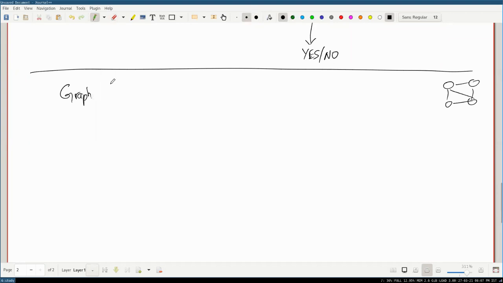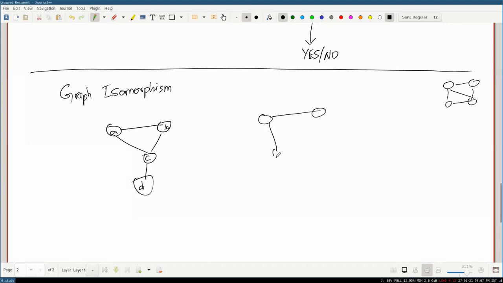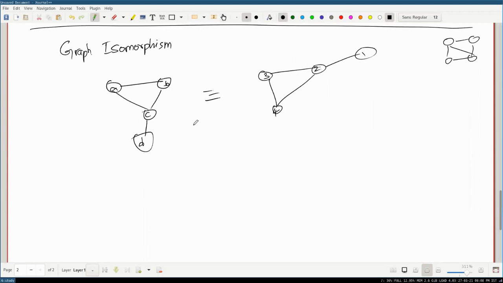So there's this famous problem called graph isomorphism, where you're given two graphs, say A, B, C, and something like this, 1, 2, 3, 4. Obviously two people have two different graphs, they're labeled differently, they're stored differently, and you want to tell if they're isomorphic. That is, they're actually the same in structure. Like, can you relabel one graph to the other so that you get the exact same thing again? So in this case, these two are isomorphic. And can somebody see why this is not a trivial problem?